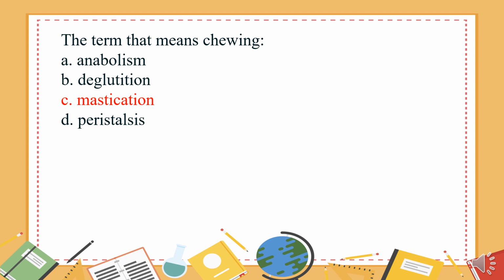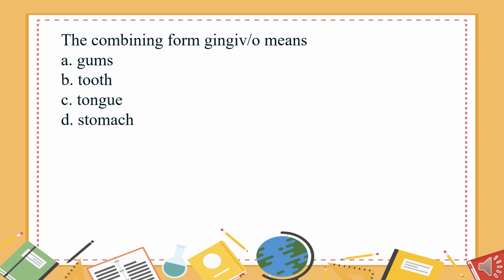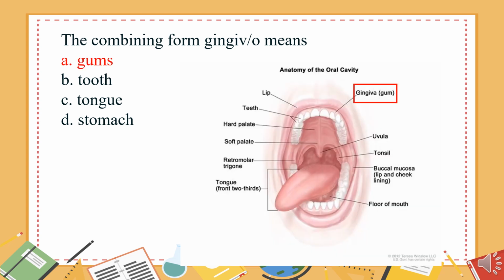Mastication. The combining form gingivo means: A. Gums. B. Tooth. C. Tongue. D. Stomach. The answer is A.